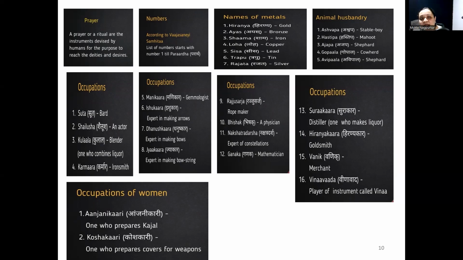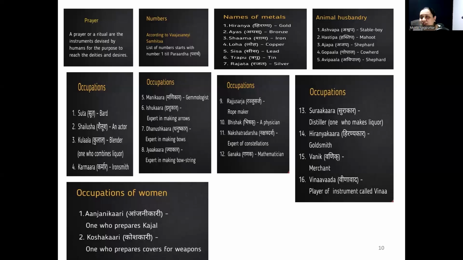In Yajurveda, numbers from 1 till Parardha are mentioned. Parardha is 10 raised to 14. Various metals are mentioned in Yajurveda. Hiranya, that is gold. Sisa, that is lead. Rajata, that is silver. Shama, that is iron. And Loha, that is copper.